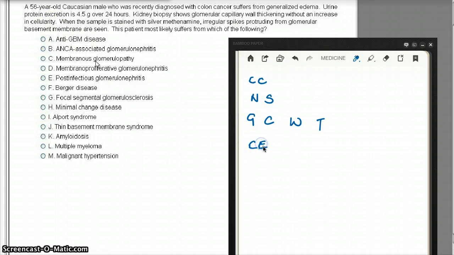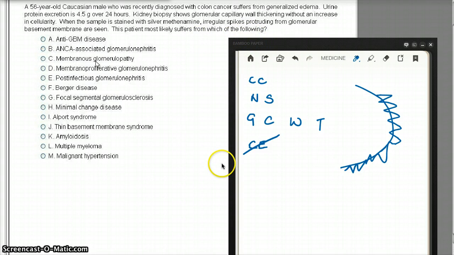So cellularity doesn't increase. Kidney biopsy shows glomerular capillary wall thickening without an increase in cellularity. When the sample is stained with silver methenamine, irregular spikes protruding from the glomerular basement membrane are seen. So from the basement membrane, we're going to see irregular spikes. The patient most likely suffers from which of the following?